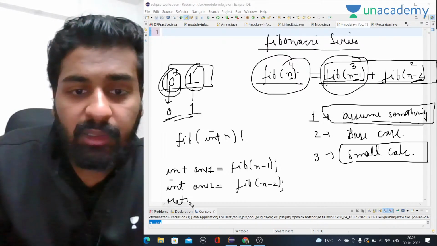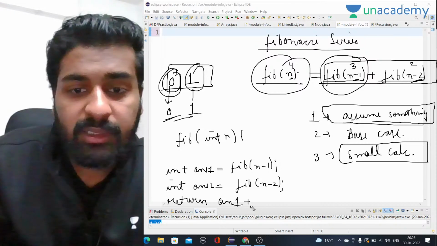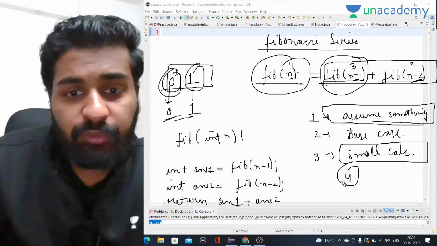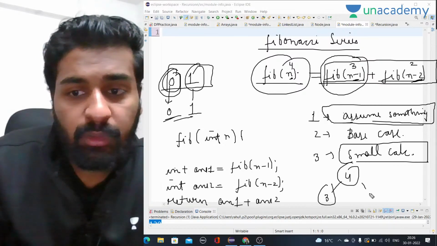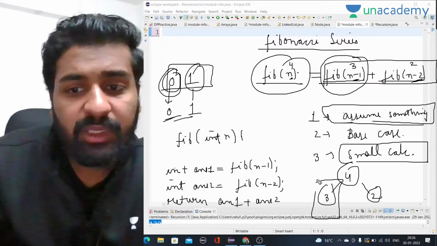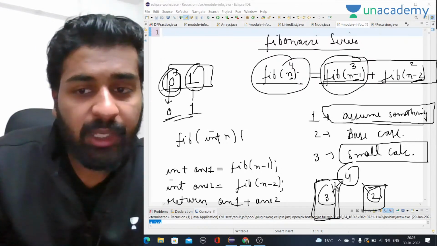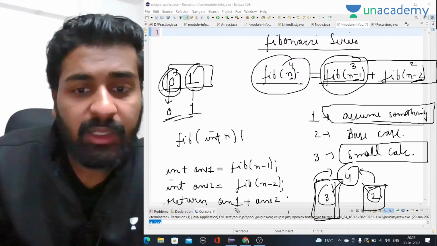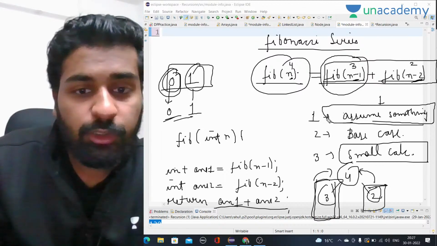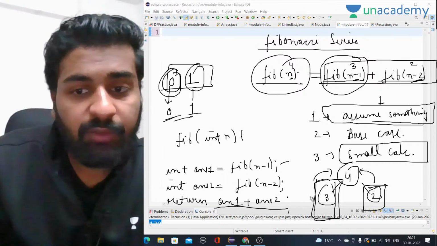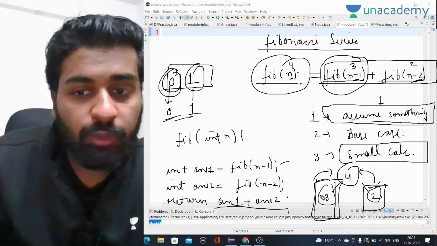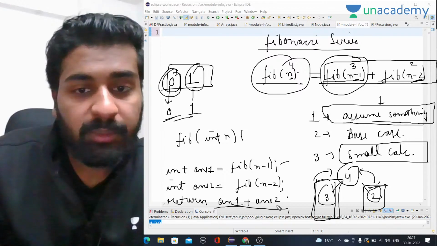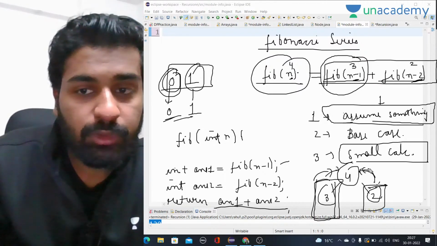So what do I have to return? I have to return the sum of both of them, answer 1 plus answer 2. Okay, so always we take one value, let's say 4. The first step is that we want the third value and the second value. So I am saying to recursion that you give me the second value of the Fibonacci series and the third value of the Fibonacci series. My work will be, I will just add them. Whatever values you give from here, I will just add them. So the first thing was to assume something. I have assumed that Fibonacci of n minus 1 and Fibonacci of n minus 2, the third value and the second value of the Fibonacci series, will be calculated by recursion. And then we have to return answer 1 plus answer 2. That means whatever values they give, I have to add them.